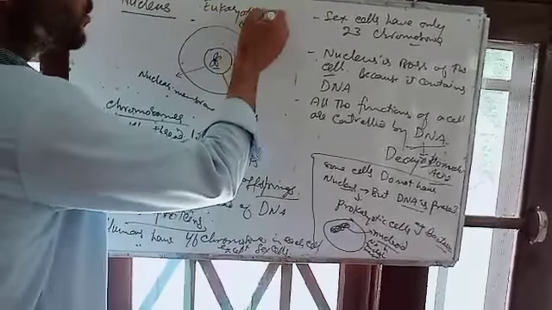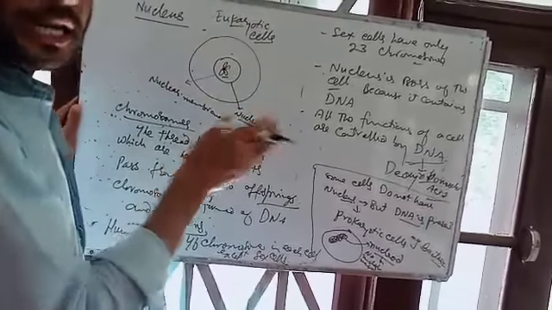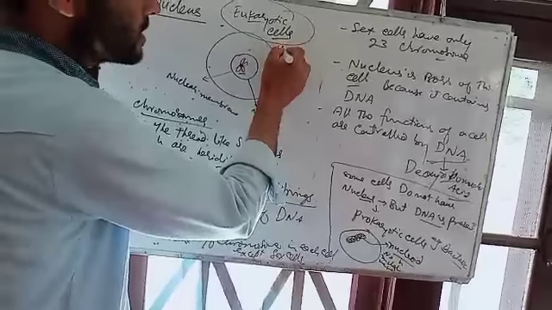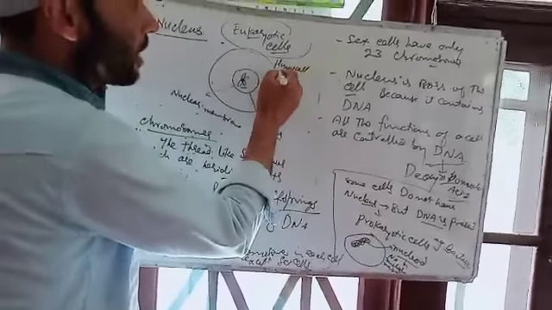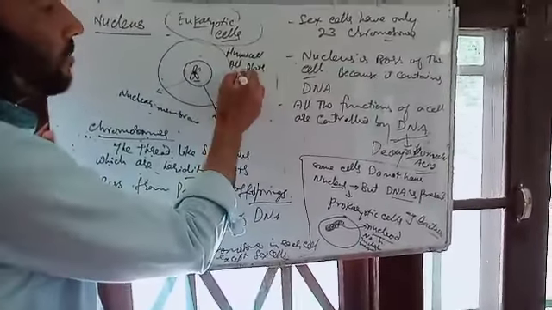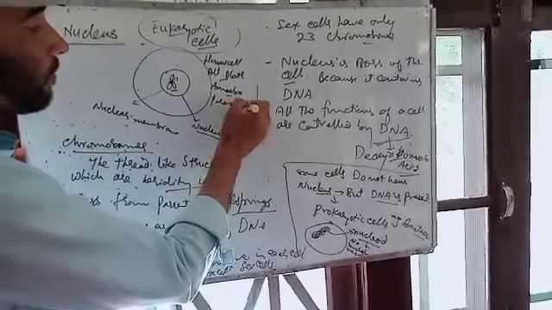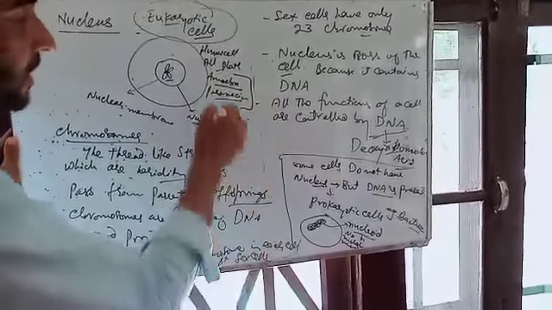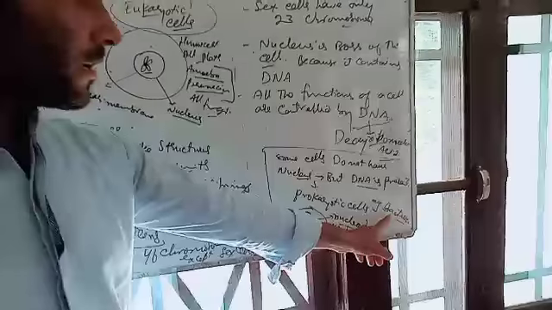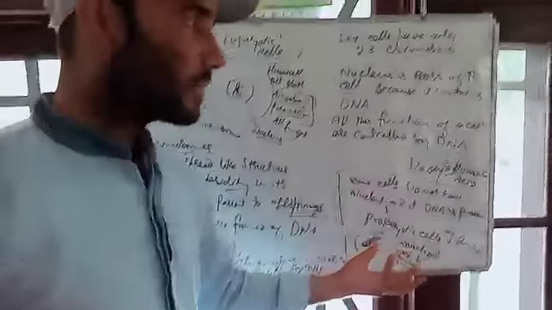Eukaryotic cells are the cells which have a nucleus, and the nucleus is under a membrane, that is known as the nuclear membrane. Eukaryotic cells are all types of cells, that means human cells, all plants. Amoeba is there, paramecium is there. These are not bacteria, these are protozoa. Fungi, these are all eukaryotes. But prokaryotes are only bacteria. These bacteria are very simple. They do not have other types of cell organelles.